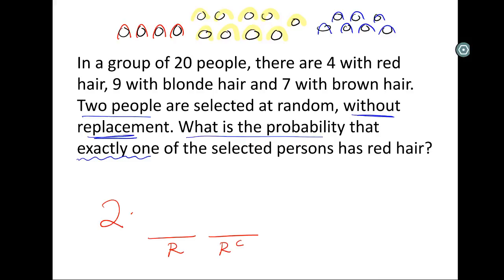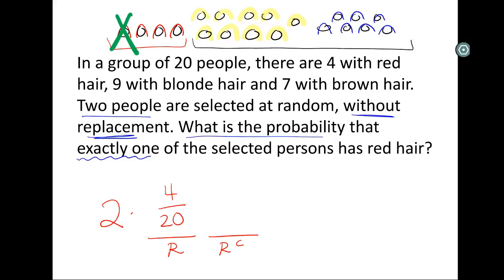So, 20 total people. Probability of the first person being red, well, that's just 4 of the total 20. Now, once we select this person, we have to take them out. They are no longer being considered. They've already been selected. So now we think, what's the probability that somebody does not have red hair? Well, that's everybody over here. These 9 people plus these 7, so there's 16 people that don't have red hair out of the total 19 people left. So that's our calculation that we're going to do to figure out the probability of exactly 1 person having red hair.